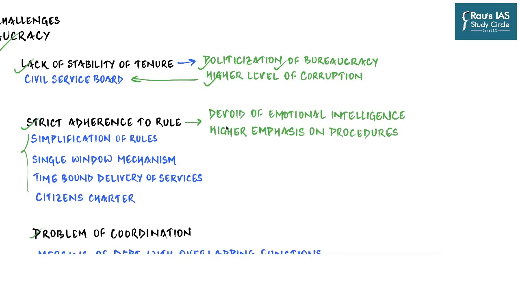But what has happened is that we have instituted very, very strict adherence to rules, and at the same time we have not provided emotional intelligence to our bureaucrats. And we have laid such a high emphasis on following procedures, rules and regulations that it seems like the purpose is defeated. Because these procedures were a means to achieve an end, and that end was the benefit of the citizens of our country, the betterment of our rural society, the upliftment of below poverty line people, because of which these procedures were made. But rather than that, it seems like procedures themselves have become an end.